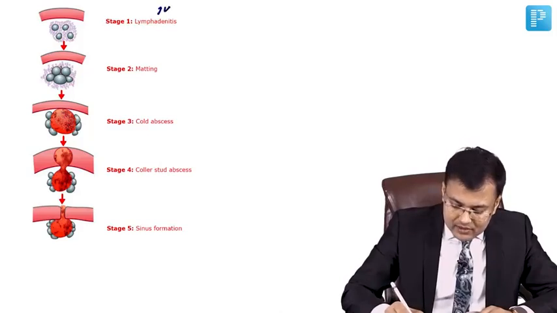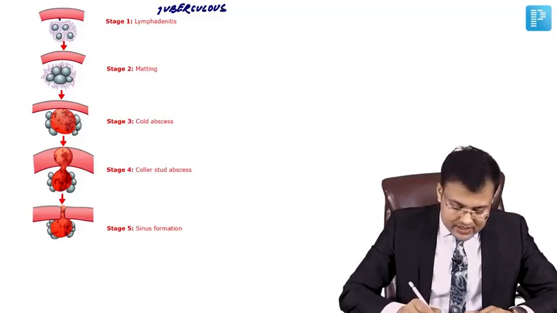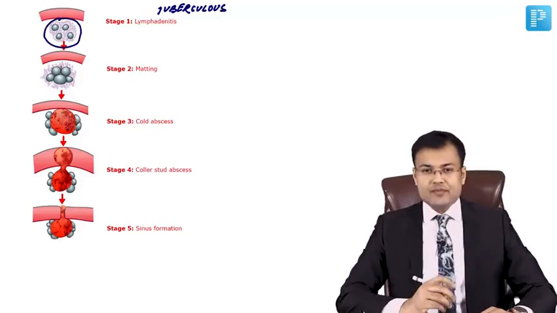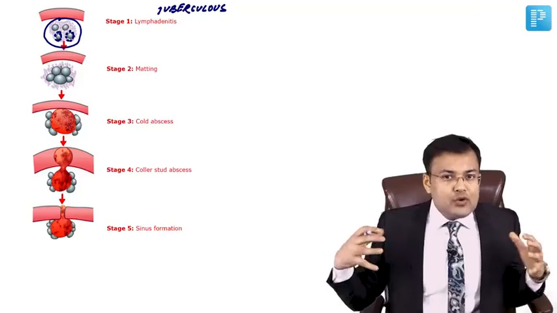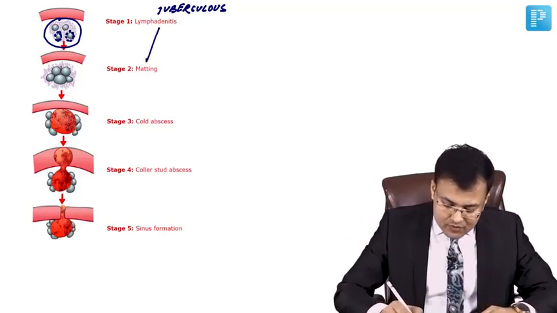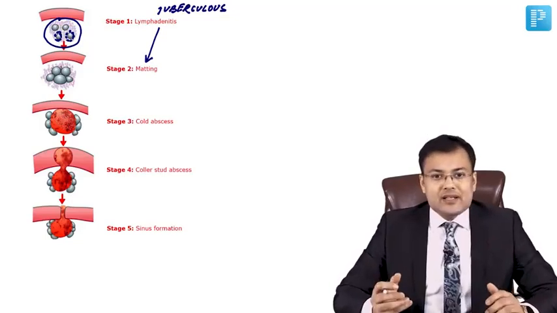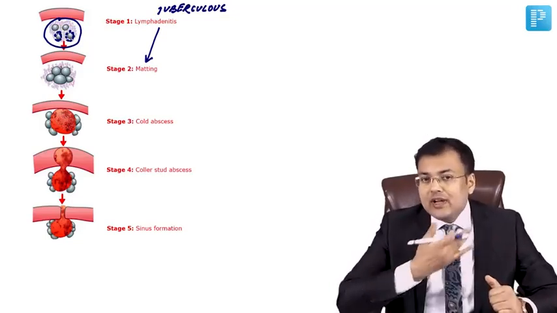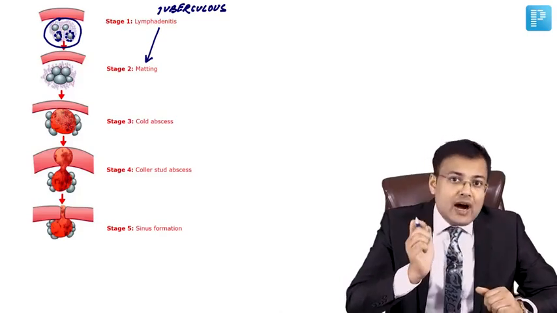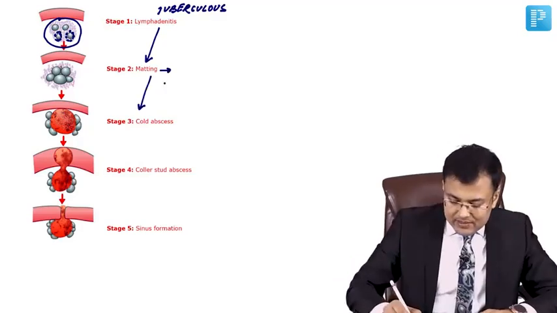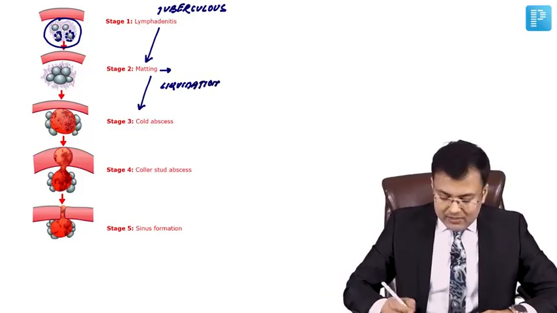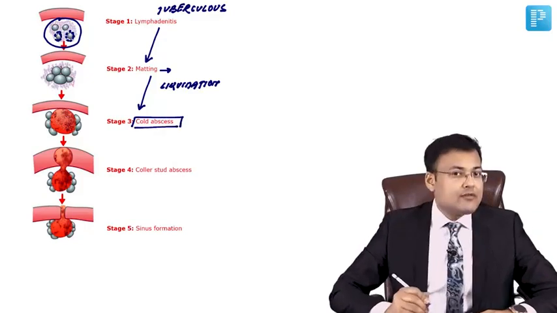So what happens in this tuberculous lymphadenitis? Initially you can see there is inflammation of these lymph nodes. After that, what happens? There is periadenitis, and the lymph nodes are moving together en masse. When the lymph nodes are moving together en masse, this is known as matting. So in lymphadenitis stage also, it's non-tender, firm to hard lymph node, and in matting also, it's non-tender, firm and hard. After that, there is liquefaction and breakdown. Because of this, there is formation of cold abscess.